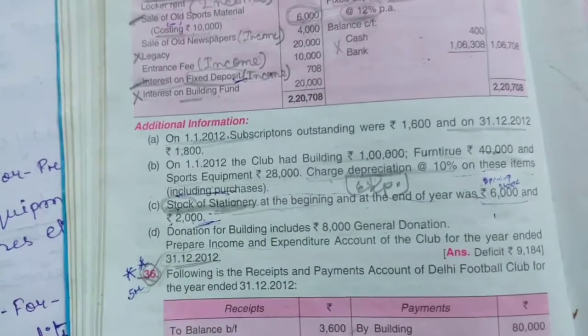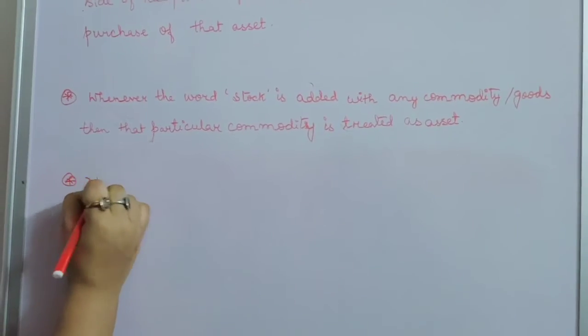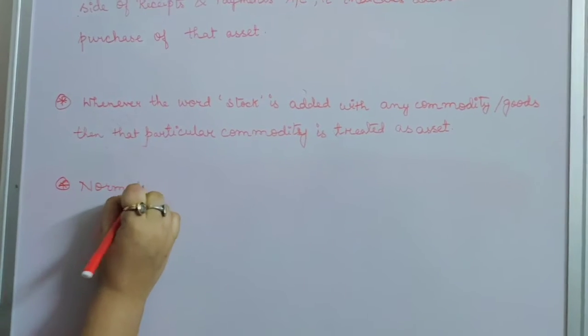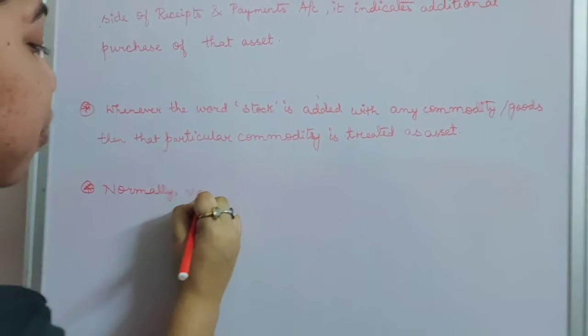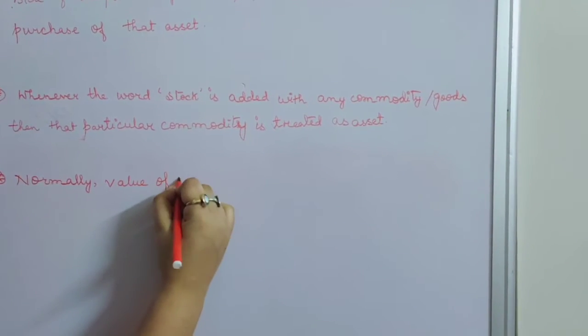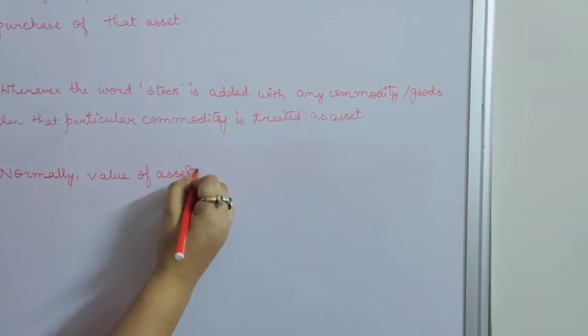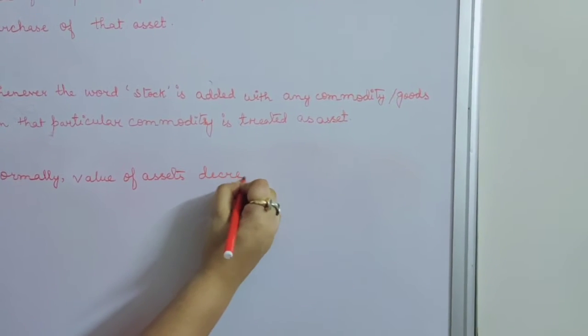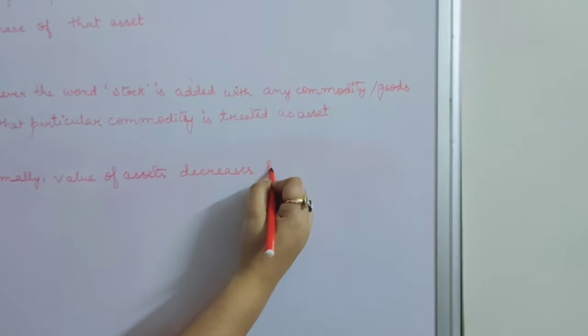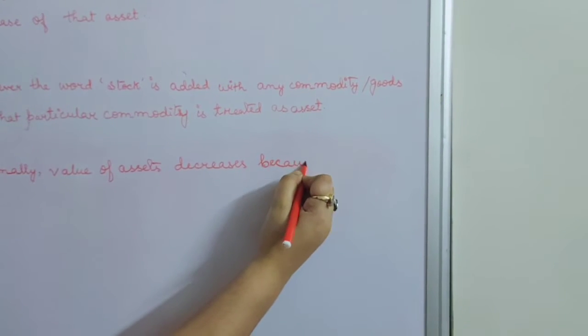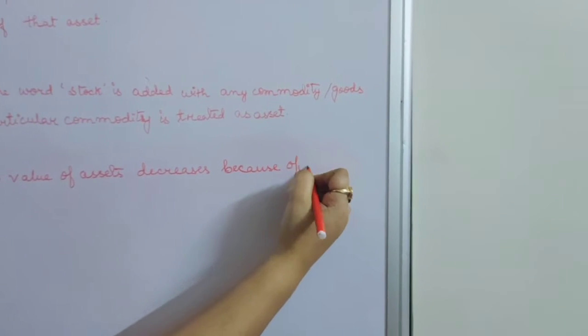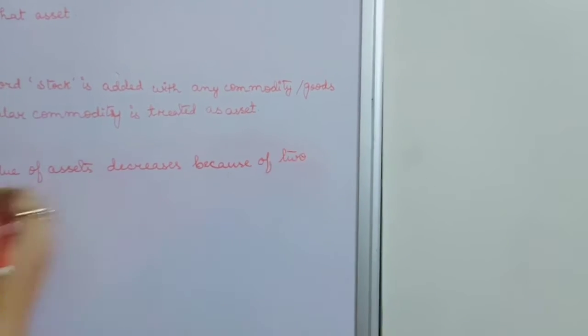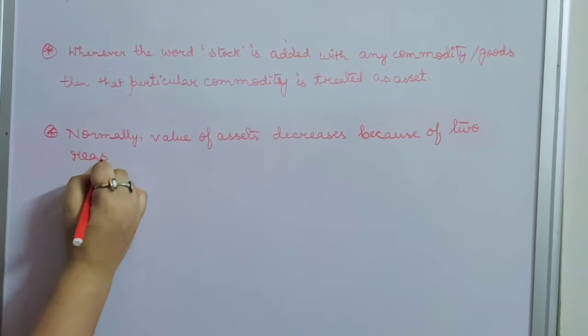Now one more additional information I want to share. Normally, the value of assets decreases because of two reasons.